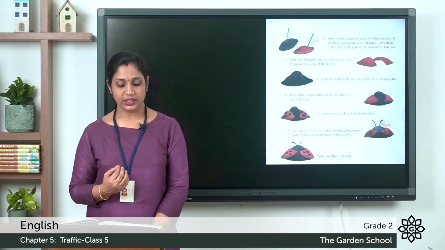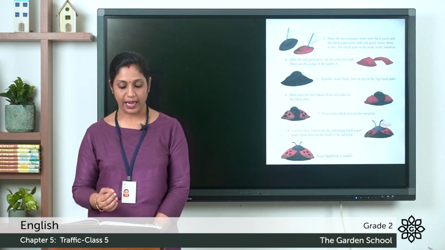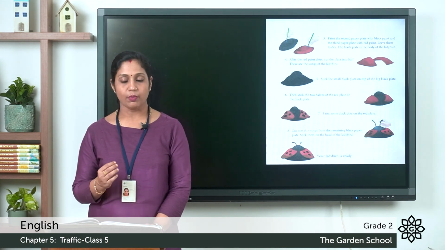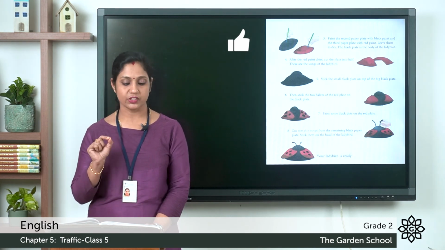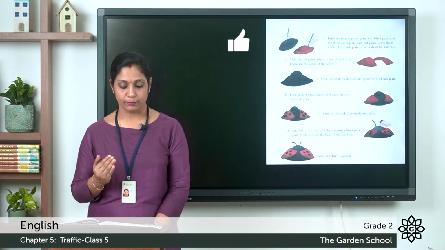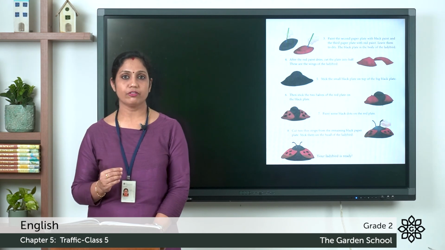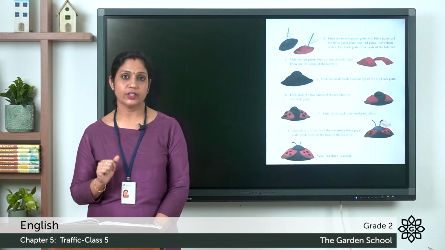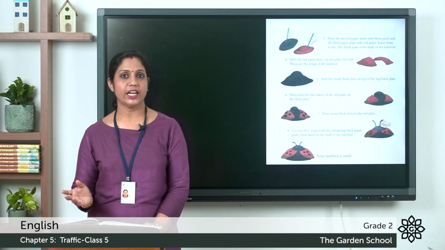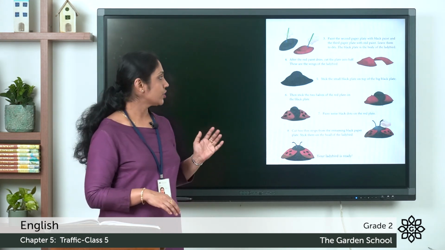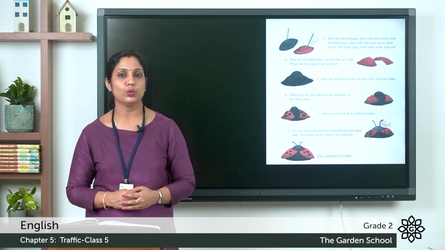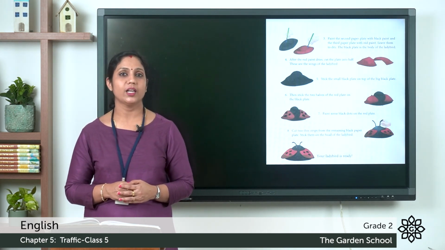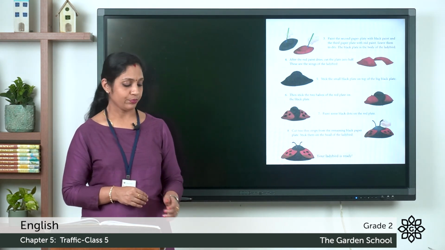Cut two thin strips from the remaining black paper plate. Stick them on the head of the ladybird. After that, you have to cut two thin strips from the remaining black paper plate, and you have to make it the head of the ladybird. And now your ladybird is ready. So pictures are given there to help you. So with the help of your parents, you can do this activity. You can make a ladybird out of paper plates.